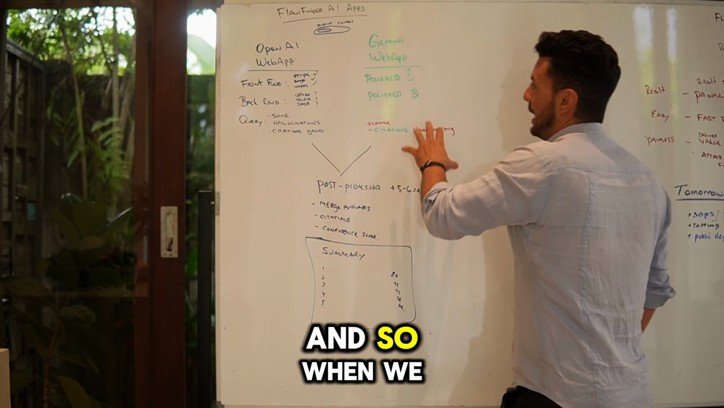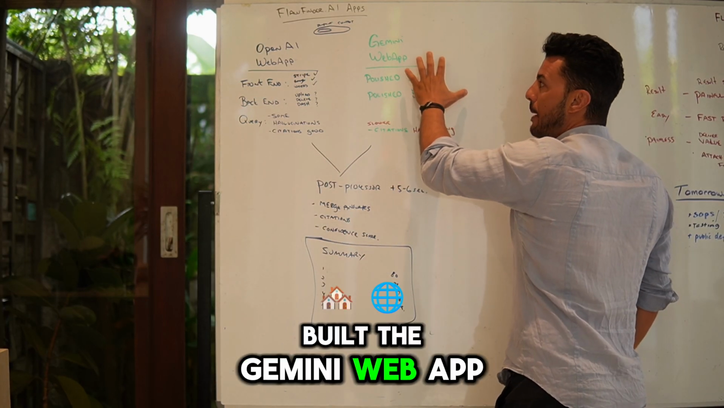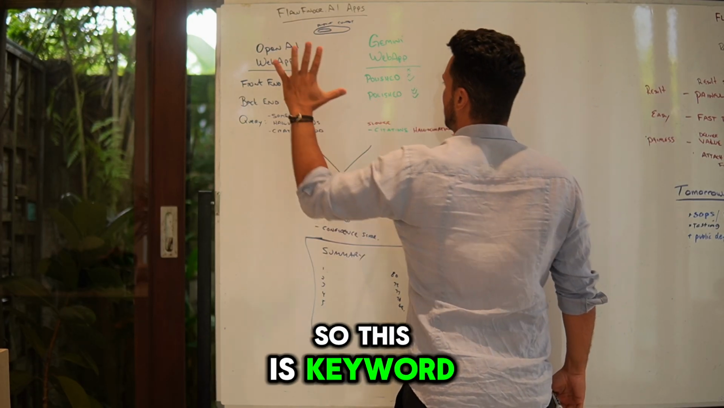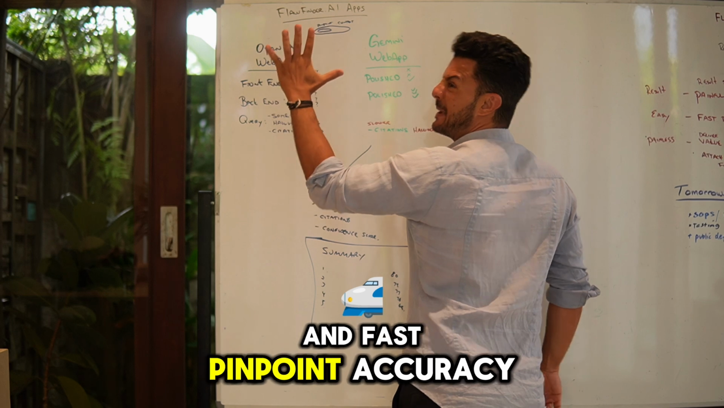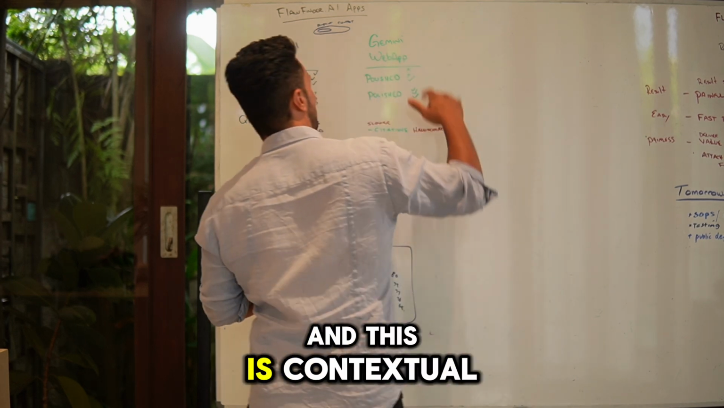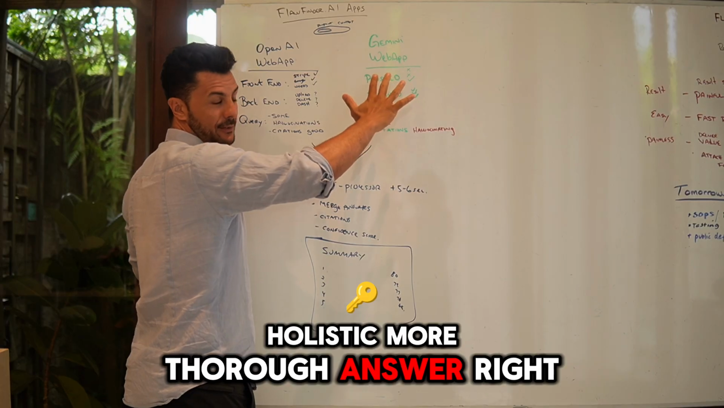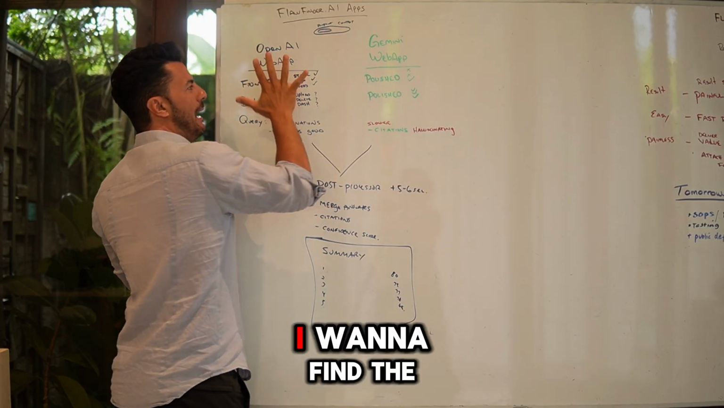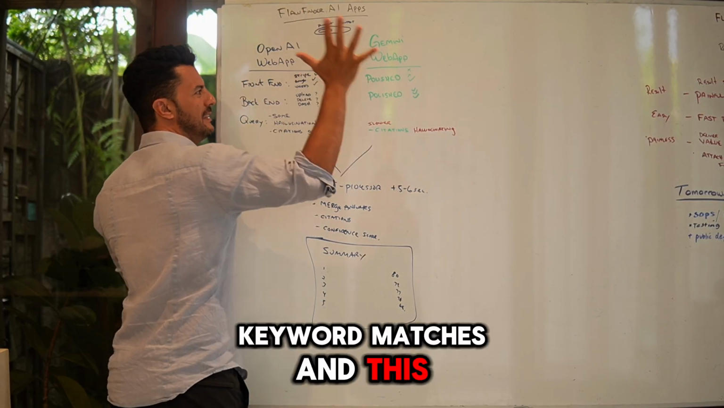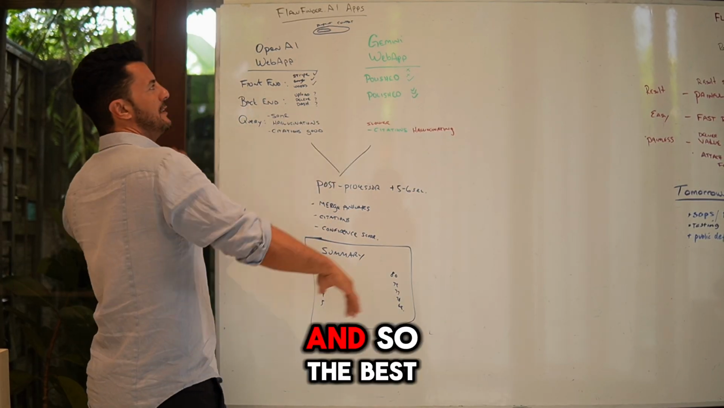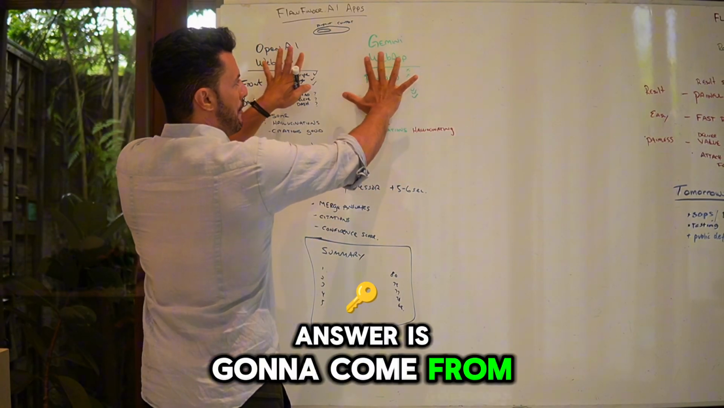And so when we built the Gemini web app, we saw that it was pretty poor at getting keywords. So this is keyword and fast, pinpoint accuracy. And this is contextual, holistic, more thorough answer, right? So this is, hey, I wanna find the keyword matches. And this is, hey, I want a solution to my problem, which is a query, right? And so the best answer is gonna come from merging them.